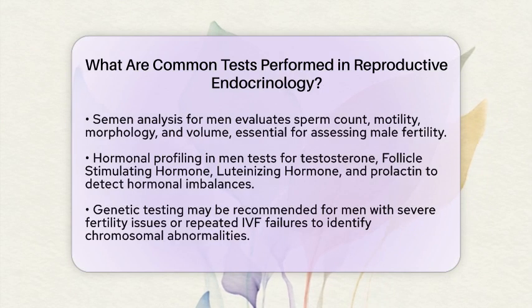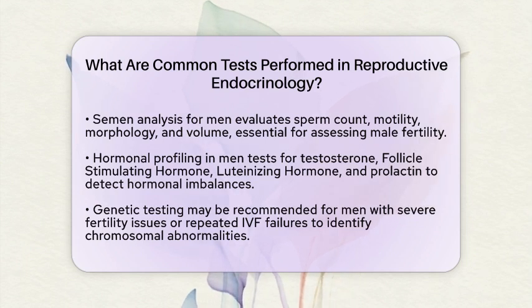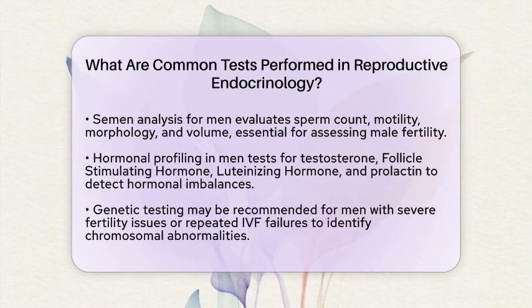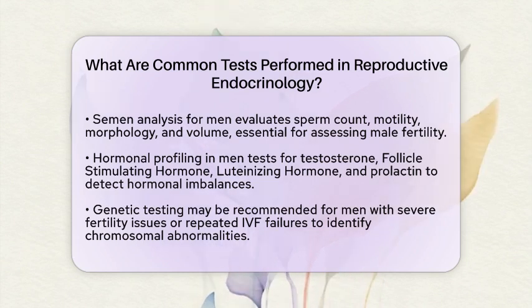For men, semen analysis is a vital test. It evaluates sperm count, motility, morphology, and volume. This analysis is essential for assessing male fertility potential. Hormonal profiling is also important. Tests for testosterone, follicle-stimulating hormone, luteinizing hormone, and prolactin help detect hormonal imbalances that could affect sperm production.